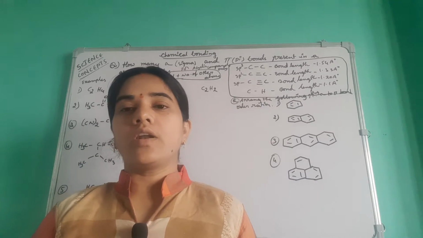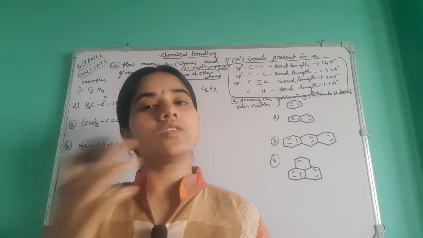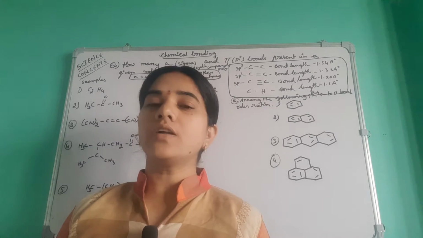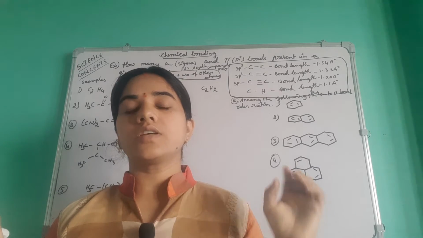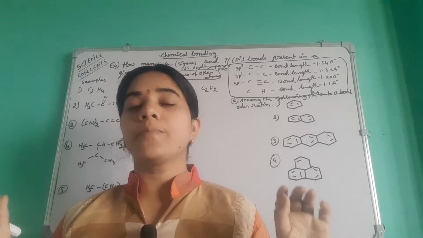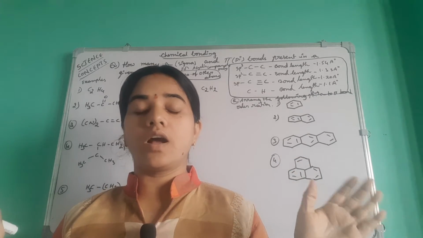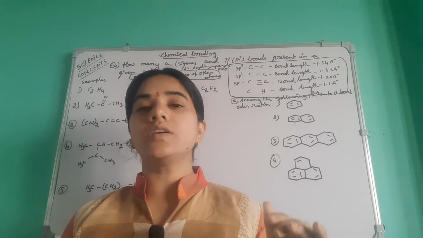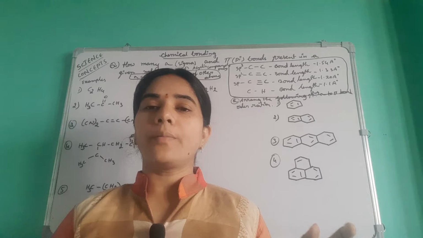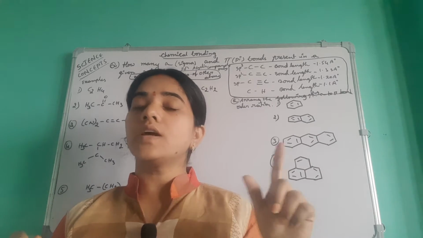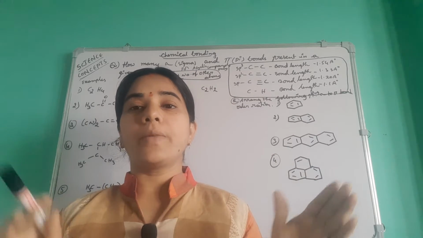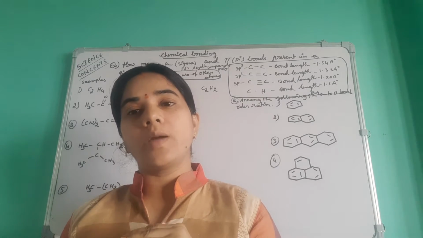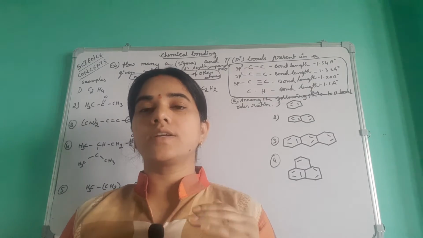Okay, generally you already know the orbitals are s orbitals, p orbitals, d orbitals and f orbitals. Generally in this case we will discuss the sp orbitals, and how the bond formation occurs. We already know p orbitals have a dumbbell shape. How the overlapping happens in sigma bonds and in pi bonds, we will discuss that.